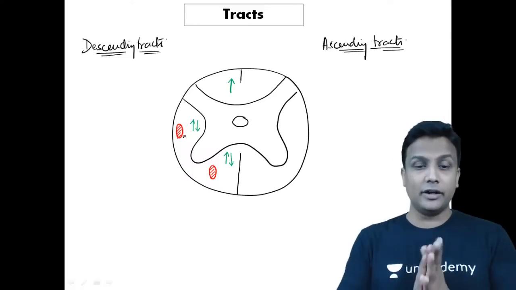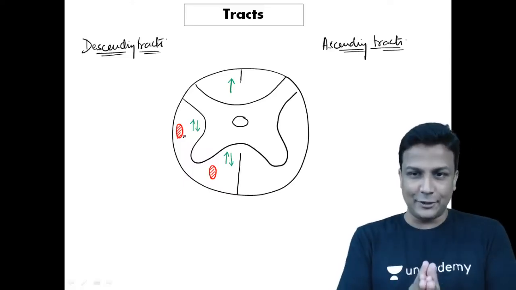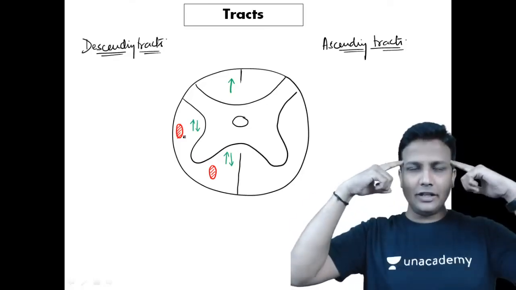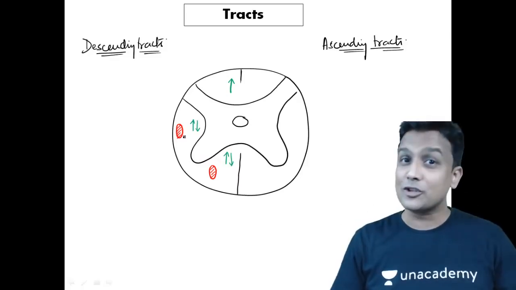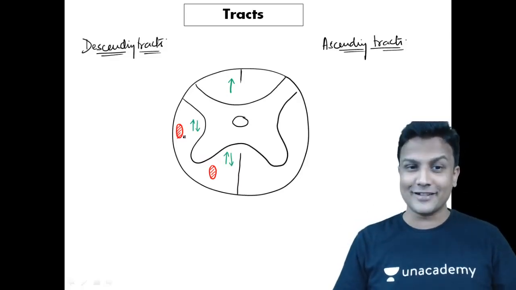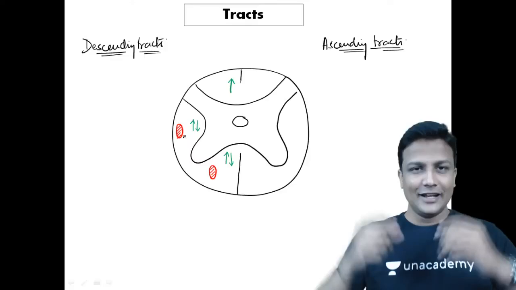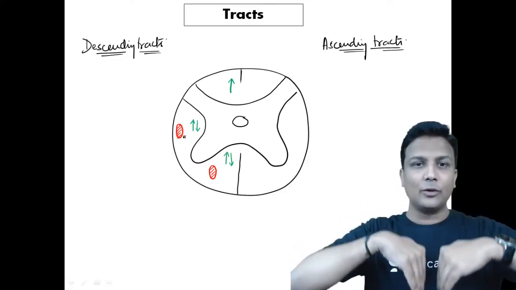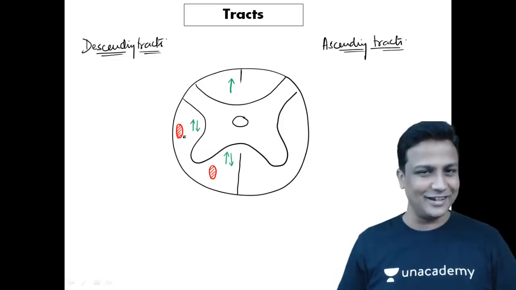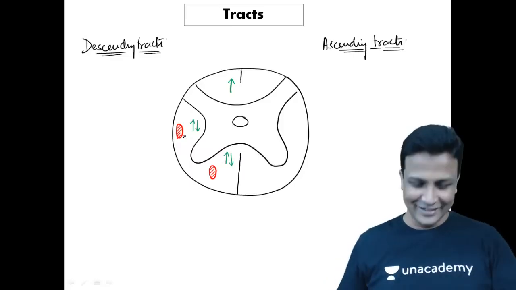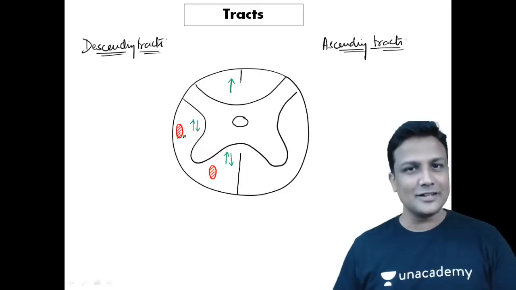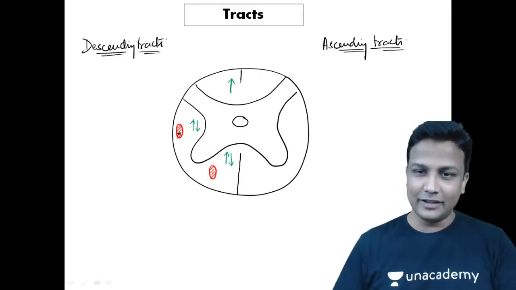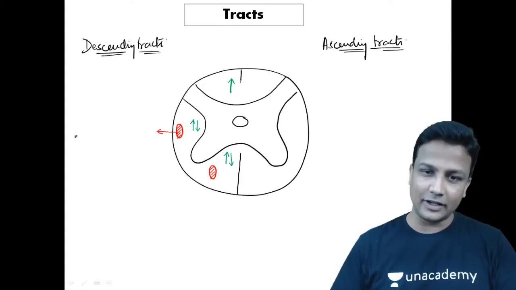So remember, my dear friends, here right now, descending tract means what? So it's going to begin from your brain, and in the brain, the outermost part of the brain, that is cerebral cortex. It's going to begin from the cortex, guys. So because it's going to begin from the cortex, it's cortico, and then it is going to come down to the spinal cord. Cortico-spinal tract. Lovely. So it is cortico-spinal tract. And I think my students are intelligent enough to give the name here right now. This is in the lateral column. That is the reason why that is your lateral